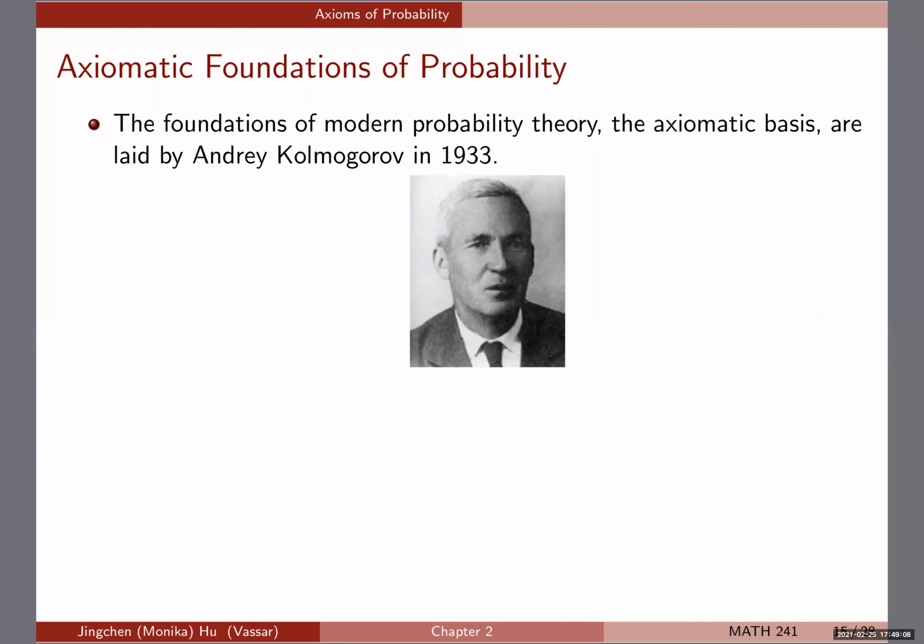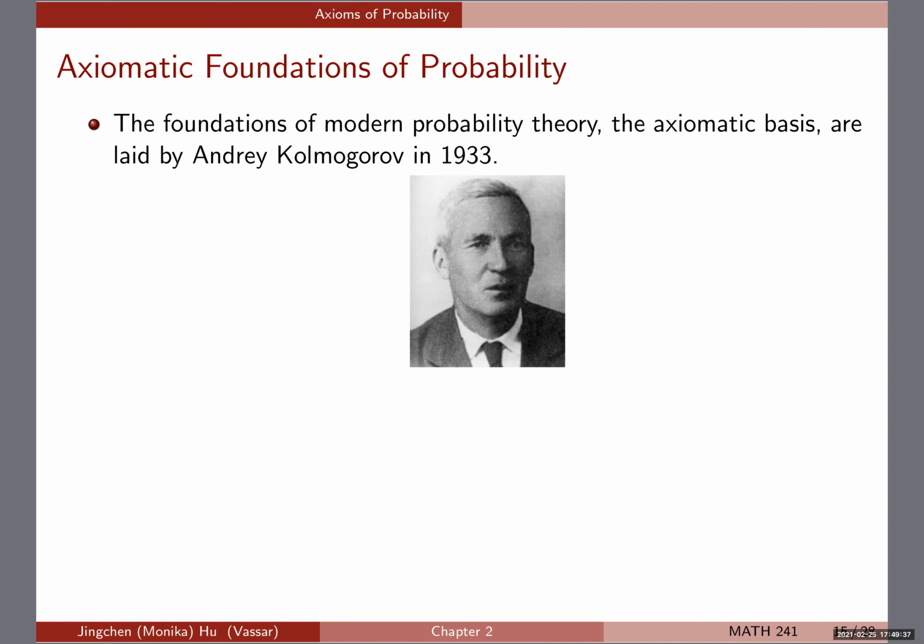Now we know about the two different interpretations of probability, the frequentist, which is based on frequency, and Bayesian, which is more subjective. And we also said that even though there's no agreement on the interpretations, regardless of what approach you take, there will be certain axioms of probability that are going to follow for sure, regardless of what you choose. Okay, so to introduce you now to the axioms of probability, let me first talk a little bit about how everything came up.